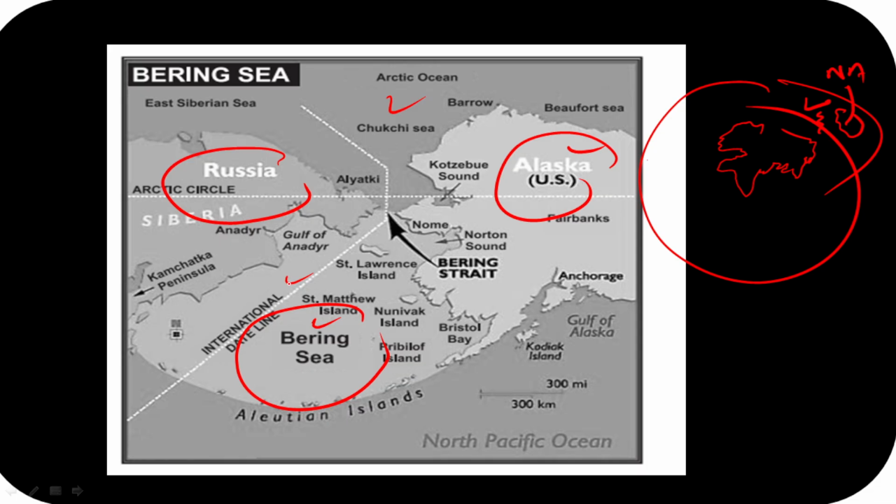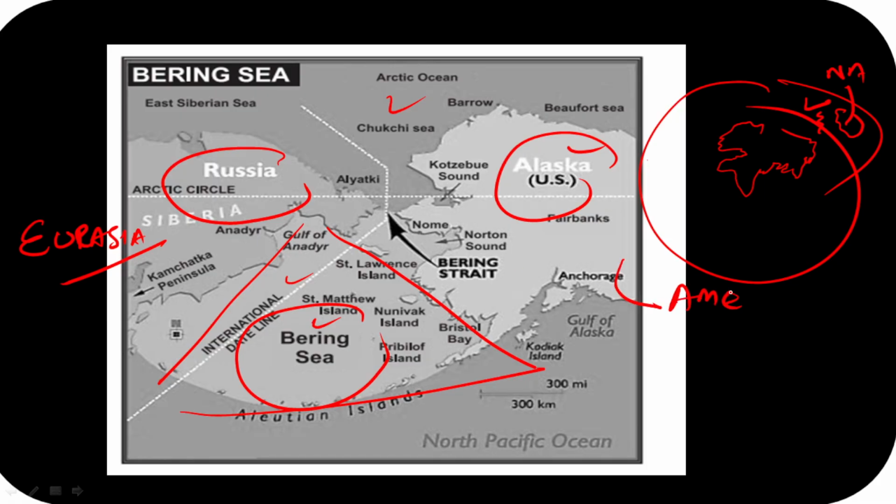Okay, so guys, if I look at the Bering Sea, you can see over here it resembles a triangle. Okay, it is of triangular shape. Please remember this. Apart from that, guys, when we look at the Bering Sea, अगर हम देखें, it separates two land masses. This is going to be your Eurasia, and guys, this is going to be the Americas. So it separates two huge land masses, Eurasia as well as the Americas.